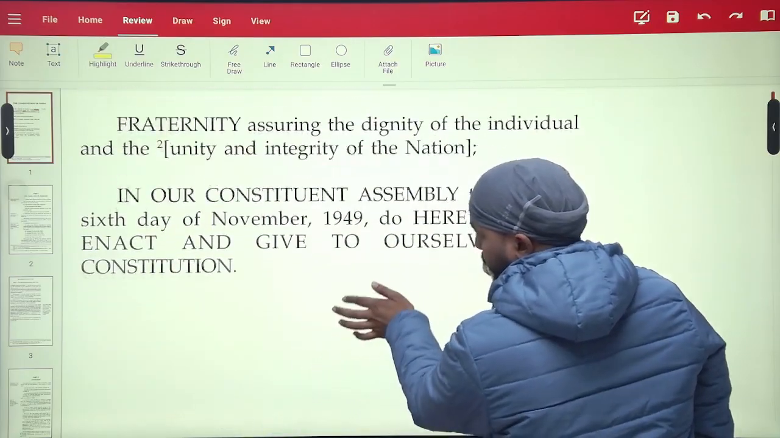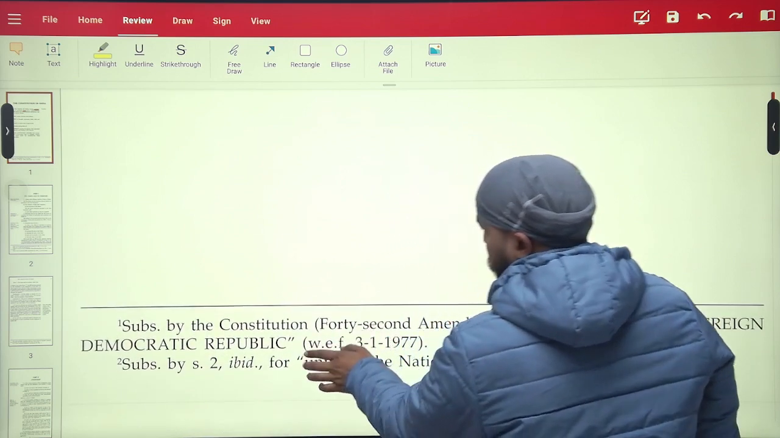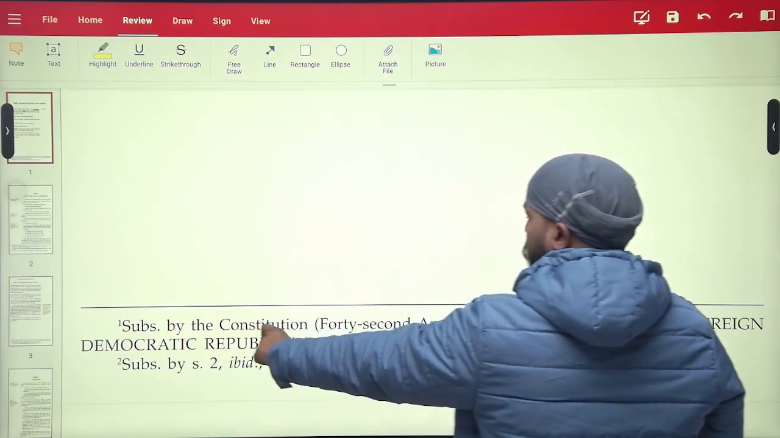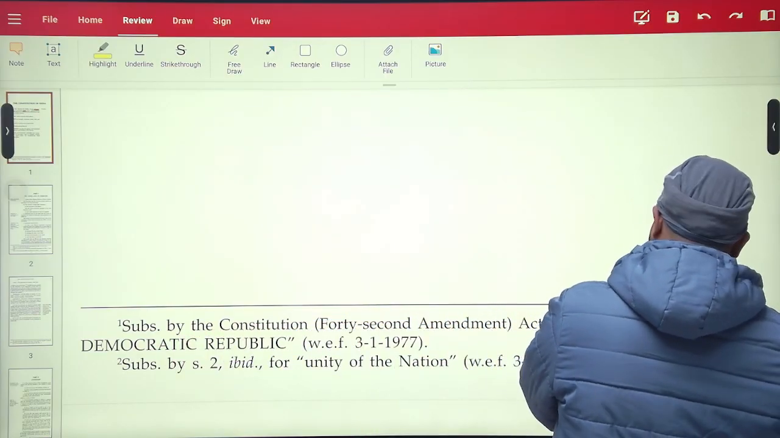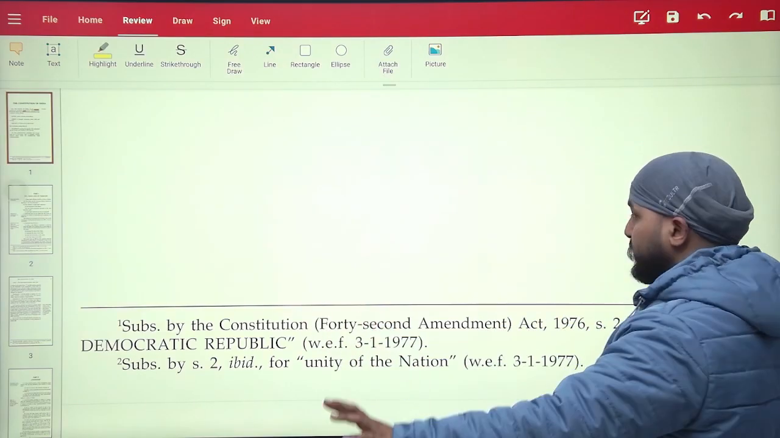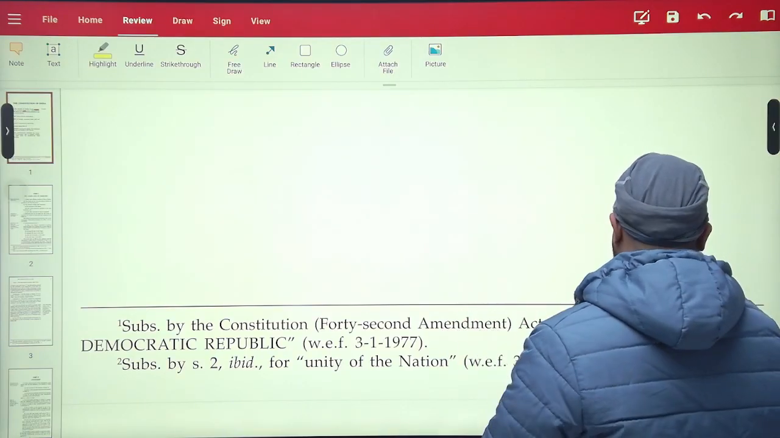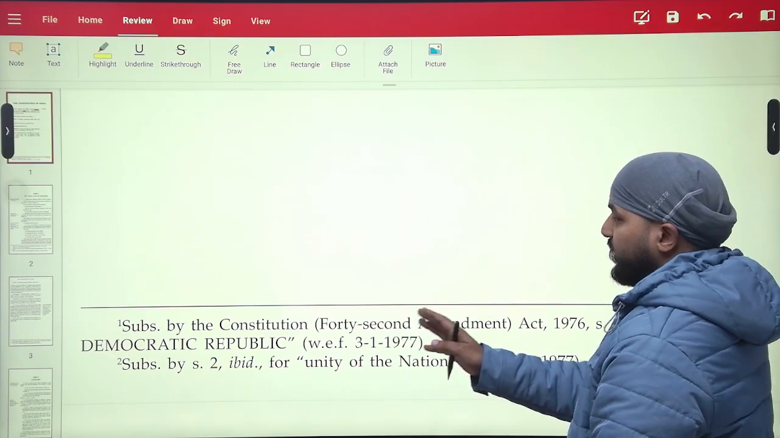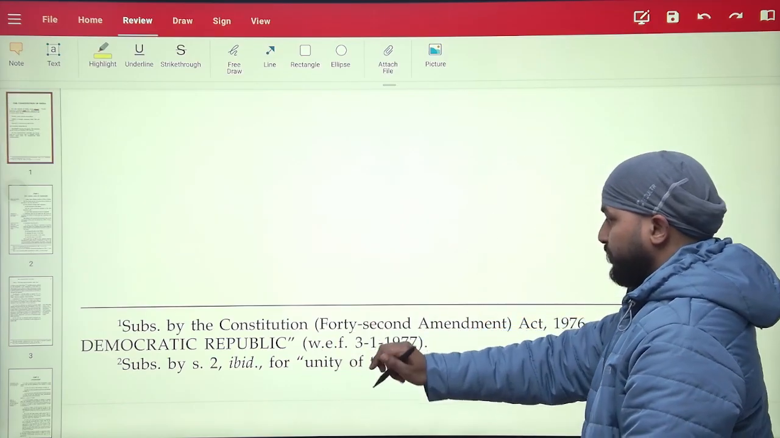Whenever you reach the footnotes, this is known as footnotes, you will find what this means. Subs means substituted by the Constitution 42nd Amendment of 1976, for sovereign democratic republic. So this means that part was replacing this part. Earlier there were only three words, sovereign democratic republic, and this means with effect from.